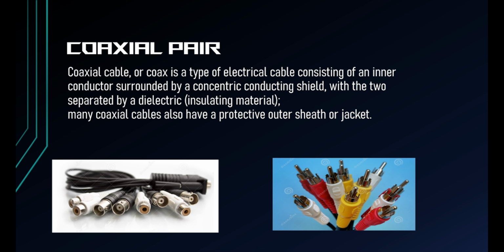Basically, it is telling that a coaxial cable is a cable in which the inner conductor, the main conductor, is centered and is surrounded by different layers, and some cables are also surrounded by insulators so that it cannot harm us.